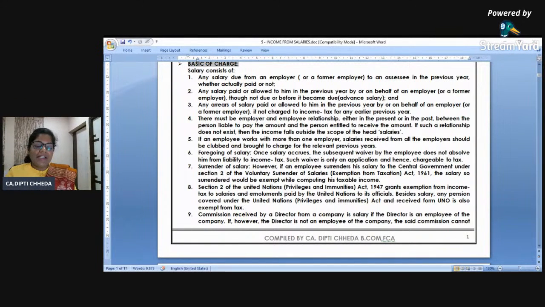For example, salary received by partner. Ma'am, salary, no? Income from salary. Absolutely no. Partner is getting a salary because he is a working partner. He is not an employee of the firm. So salary and remuneration or commission paid to partner from the firm will be taxable under business head. All clear?